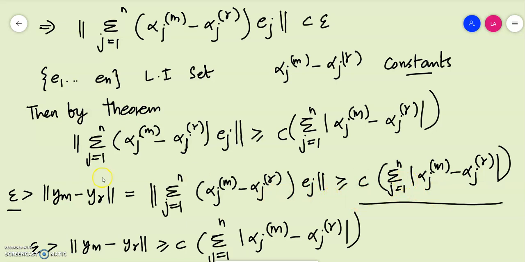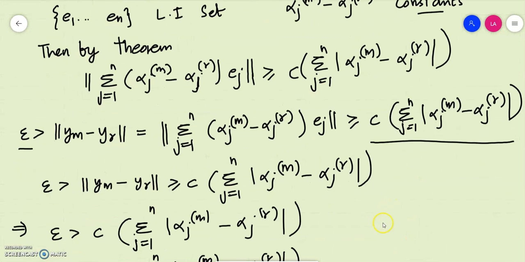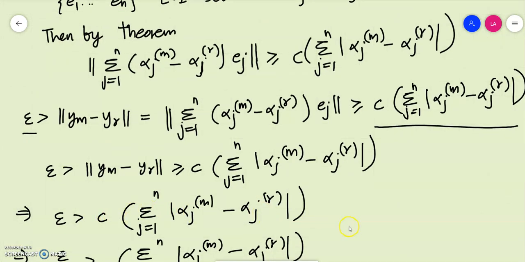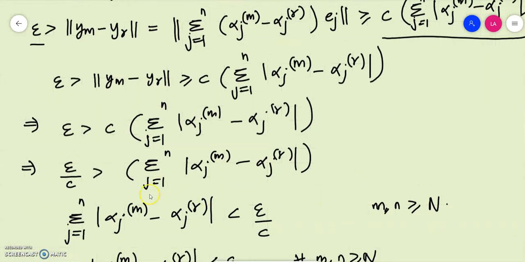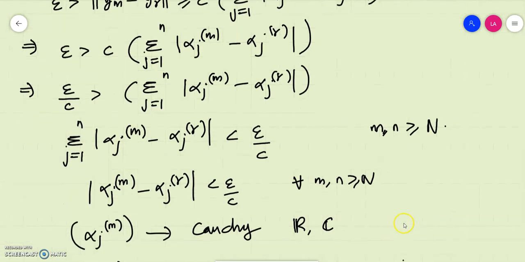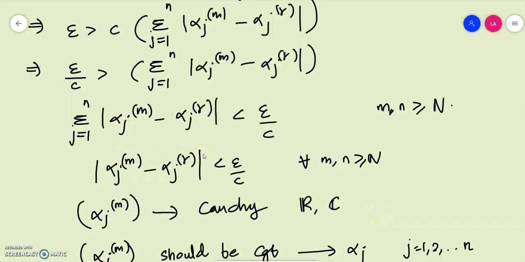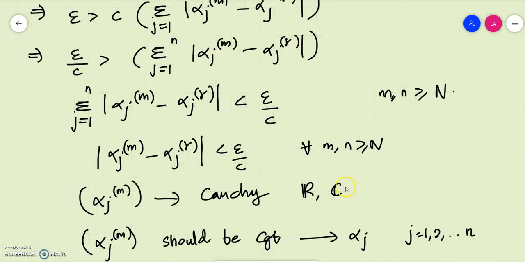Now we connect the last and the first part. So what we get is epsilon greater than c times this part. In general, the summation j equals 1 to n of the modulus of alpha j m minus alpha j r is less than epsilon by c for all m, r greater than or equal to n, because we started from the Cauchy criterion. Since this is a sum of positive quantities and the sum is less than epsilon by c, each of these positive quantities should be less than epsilon by c.